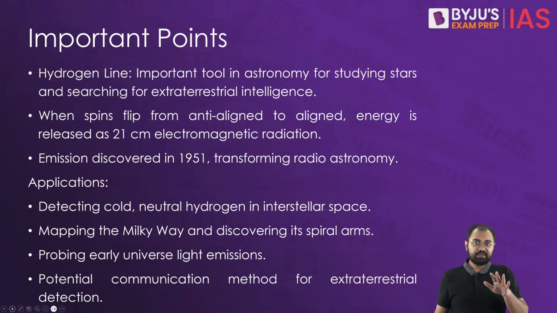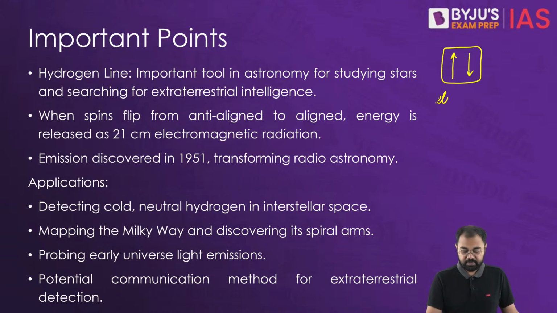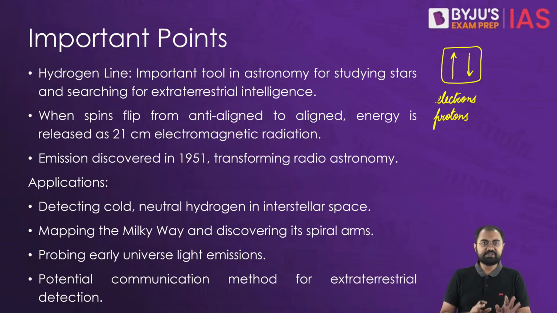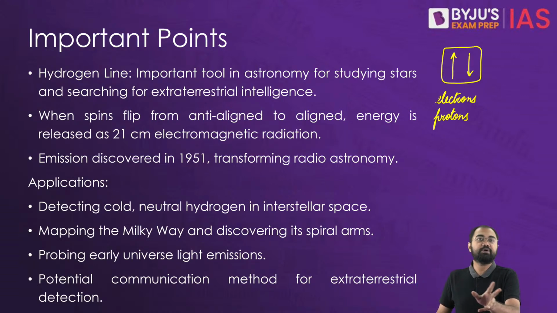Now this spin can either be pointed upwards or downwards. Alright, there can be an upspin, or there can be a downspin. Alright, so just see this as a property that electrons and protons have. So electrons and protons have this property called spin. I'll not go into the detail of it, it's too scientific to be asked, but just know that there is this property called spin. So this spin is either up or down.